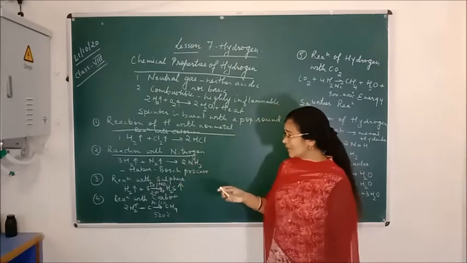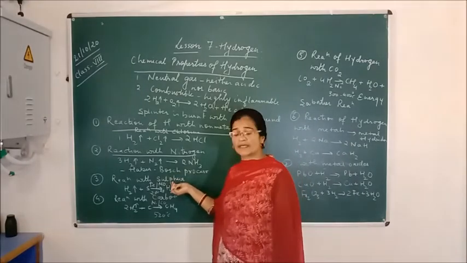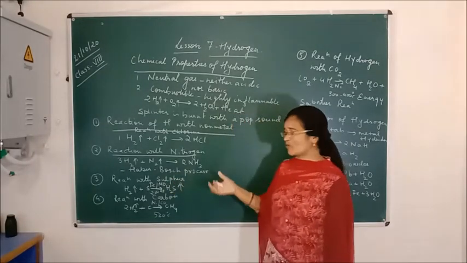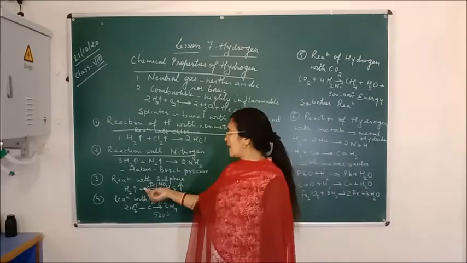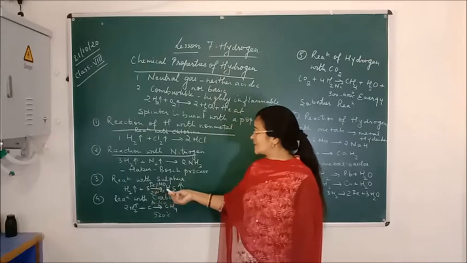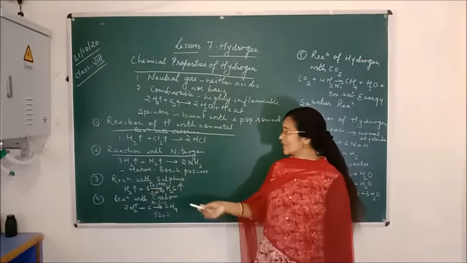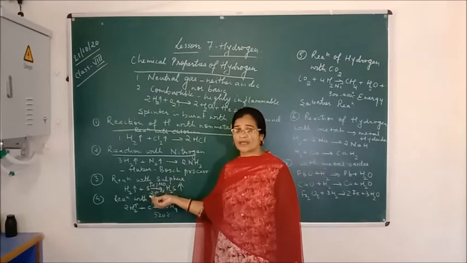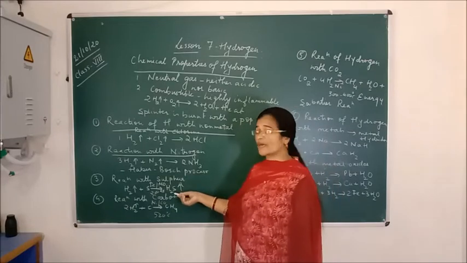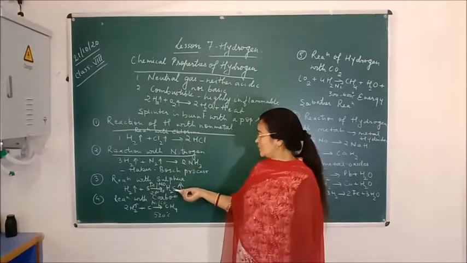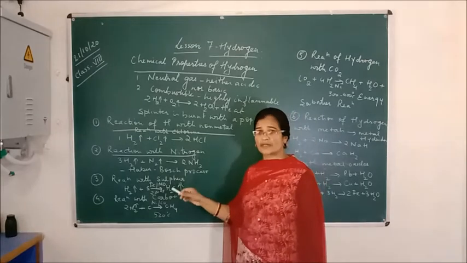Now the third reaction is of hydrogen with sulfur. Sulfur is also a non-metal, a yellowish, powder-like substance. When hydrogen reacts with sulfur in the presence of iron and molybdenum as a catalyst, at a high temperature, both combine together to form hydrogen sulfide gas.